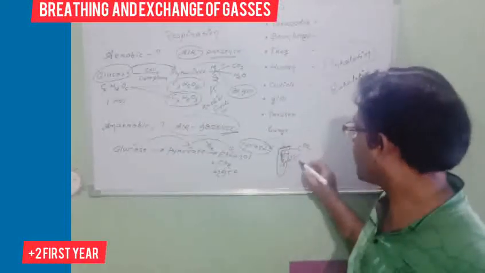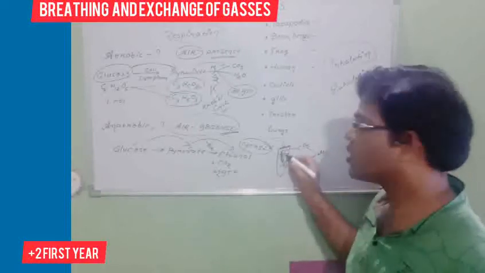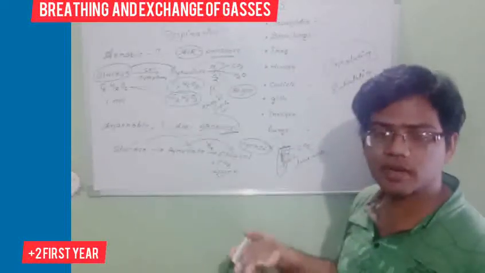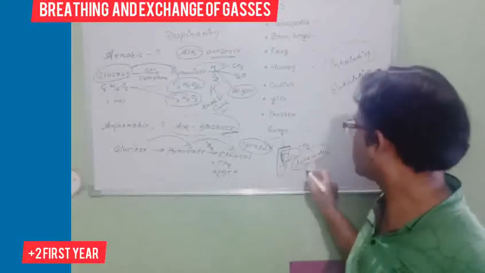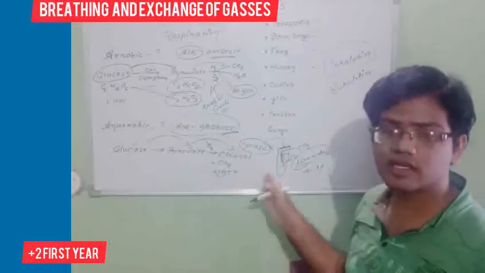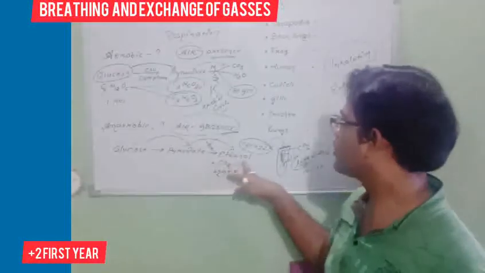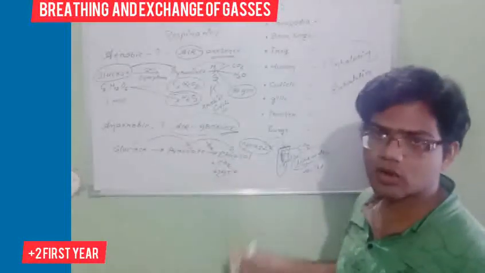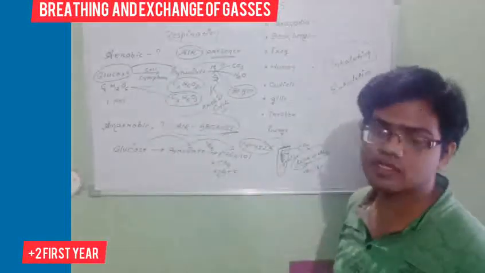If you bring lime water, and pass it through carbon dioxide, then that lime water will turn milky. Yes or no? So that is proved to be carbon dioxide. This is the experiment by which you can get to know whether ethanol is formed and carbon dioxide is forming or not. This is anaerobic respiration, this is aerobic respiration.